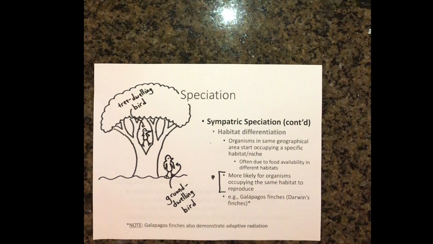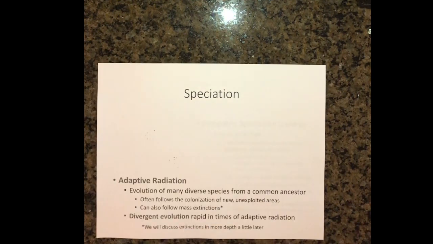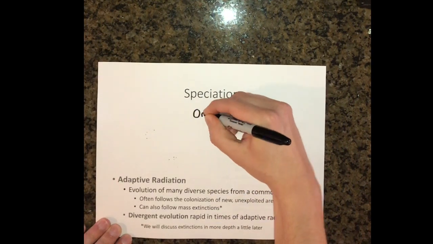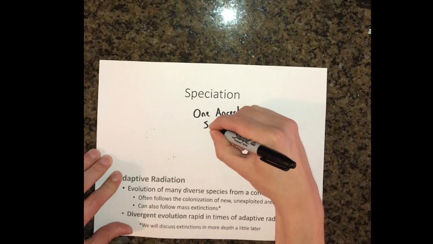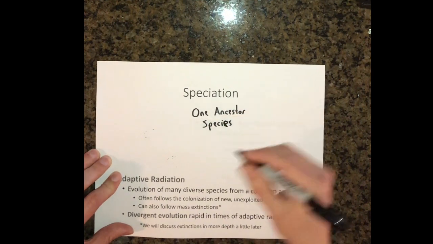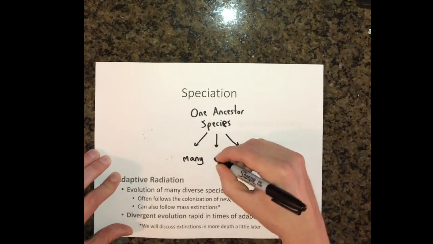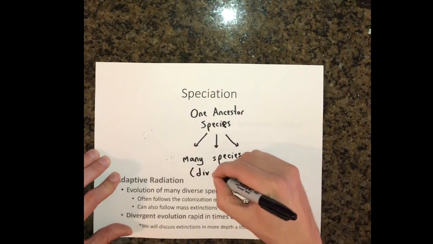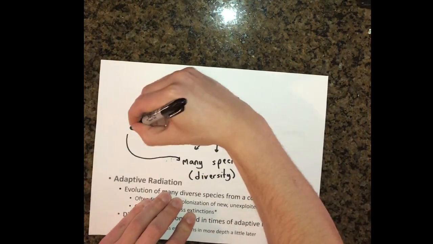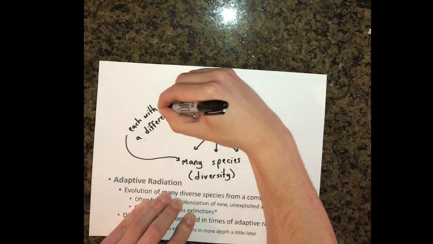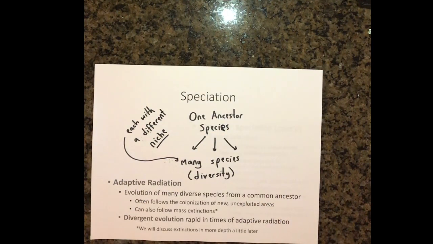As a slight tangent, the Galapagos finches also demonstrate another phenomenon called adaptive radiation. Adaptive radiation refers to the evolution of many diverse species from a single ancestral species. This occurs rapidly when various new niches become available. You can think of a niche as a specific role that an organism may play in an ecosystem. Ground-dwelling seed eater or tree-dwelling insect eater are both examples of niches that were filled by different finches not too long after the ancestral finch colonized the Galapagos Islands.